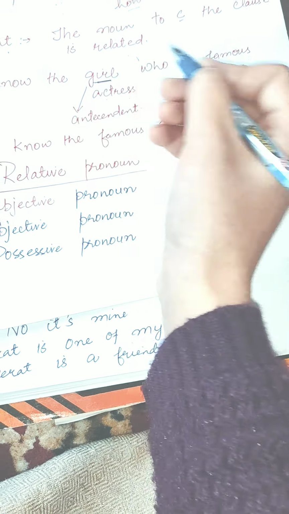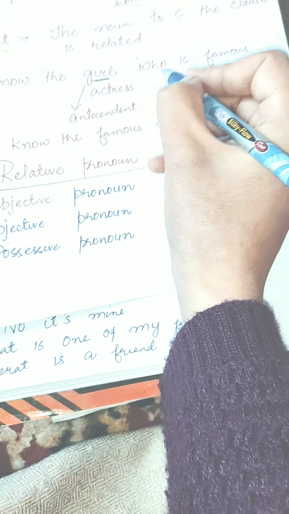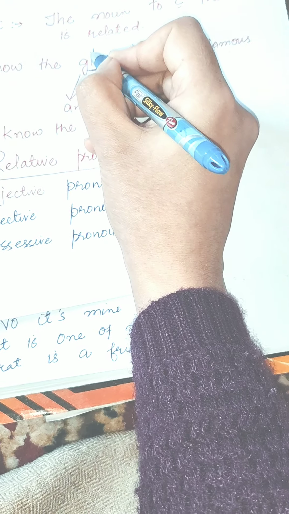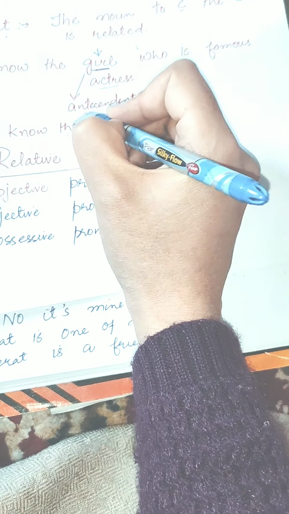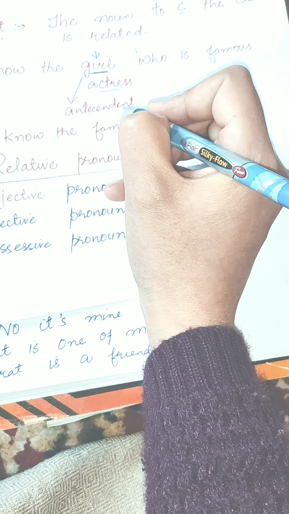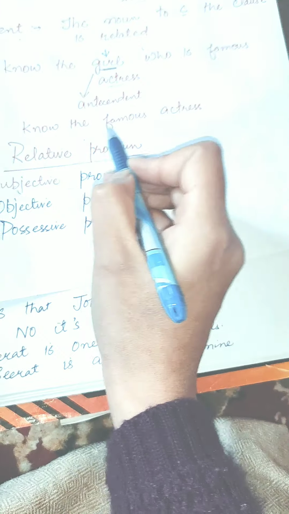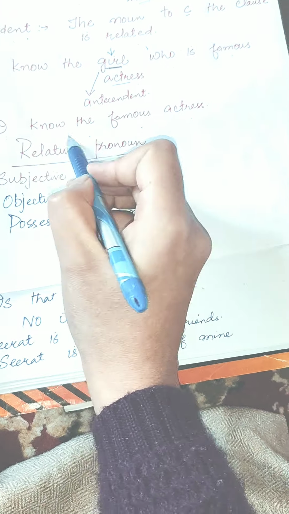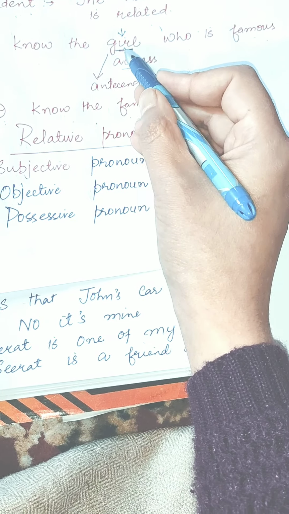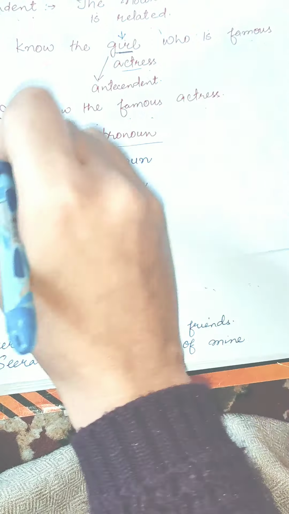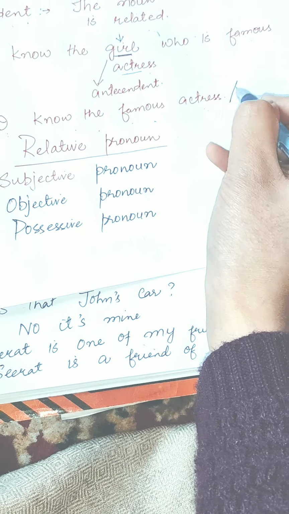It is a noun to which the clause is related. This part of the clause is related to this noun. So we can say it is the antecedent. If I write I know the famous actor, I can't write it that way because it does not contain any noun before the clause. So it is wrong.